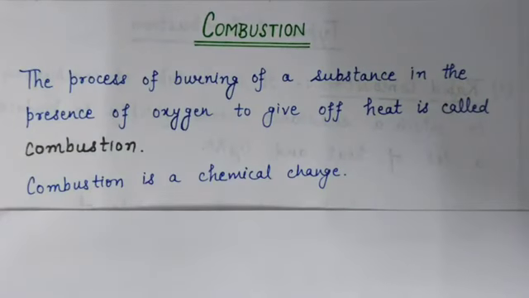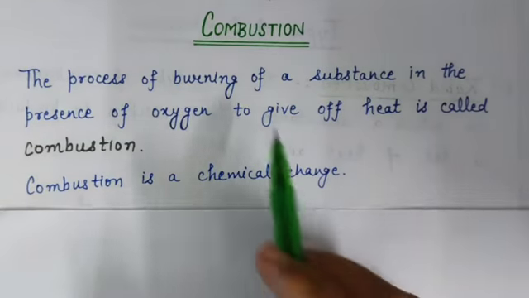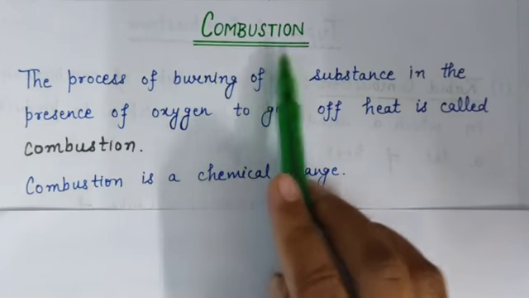We use different kinds of fuels for various purposes at home and in industries and for running automobiles. Like we use fuels wood, coal, charcoal, petrol, diesel and CNG. Right. So in this chapter we will study the chemical process of burning. Means we will study about the combustion.